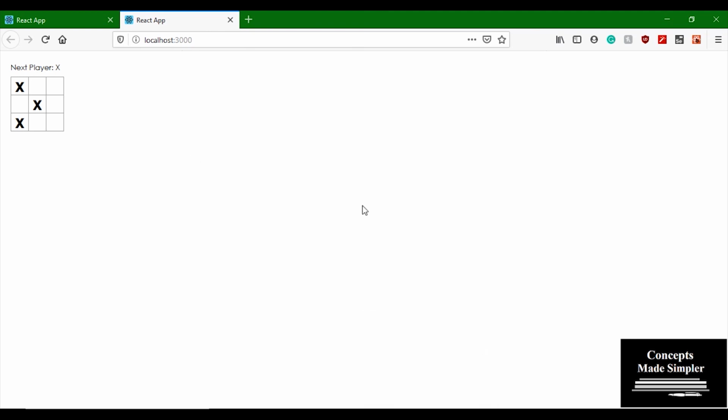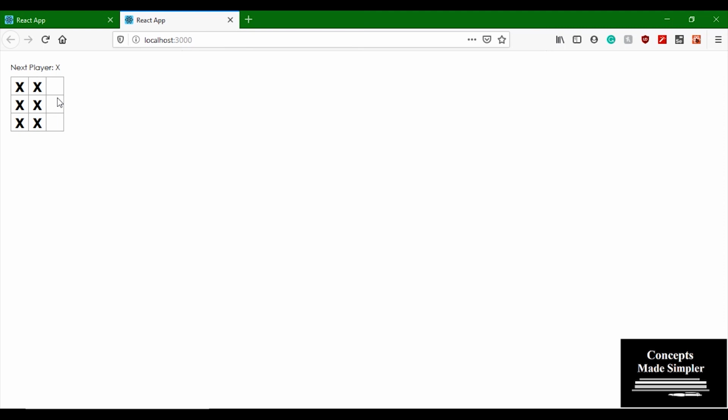Now what we want to do is we don't want everything to be crosses, right? We want crosses and knots. So in the next video we're going to lift up our state, and instead of having this information stored in each square, we're going to have it stored at the board level, so that every time somebody clicks a square, we can check if somebody won the game or not.